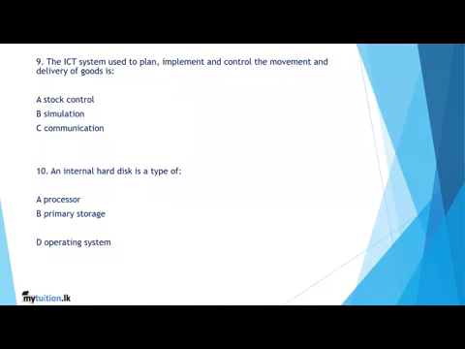Ninth question, the ICT system used to plan, implement and control the movement and delivery of goods is going to be logistics. Through the logistics method only you implement the goods and also control the movement of goods. So stock control categorizes the stocks and sees how much is available. Simulation is not going to be. Communication is communicating with the ICT systems. No, it's wrong, and D is the correct answer.